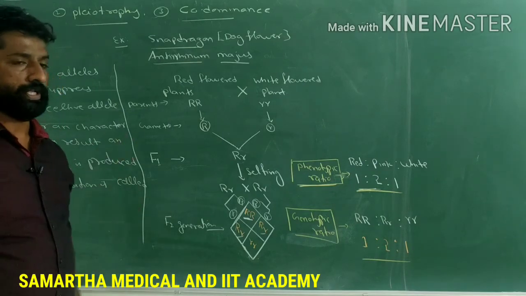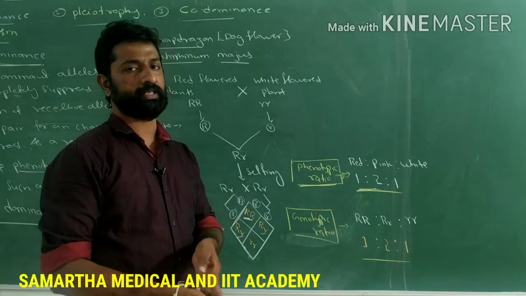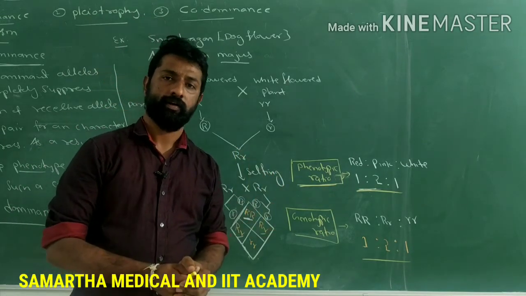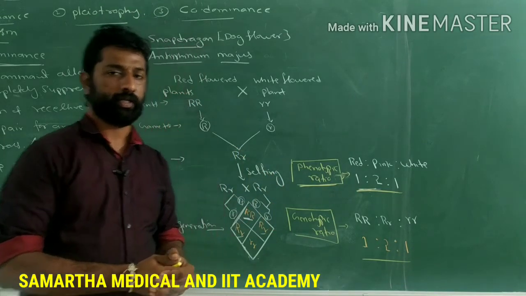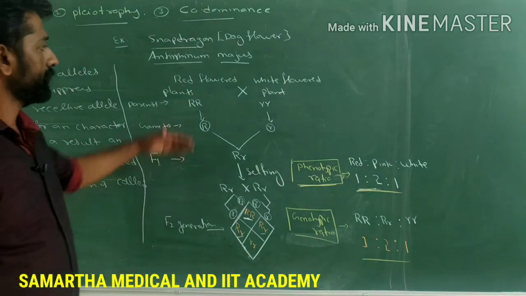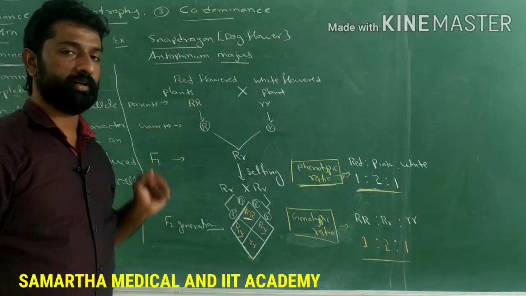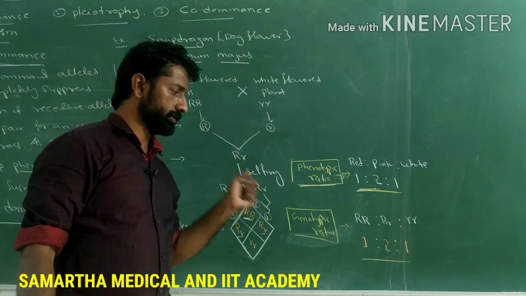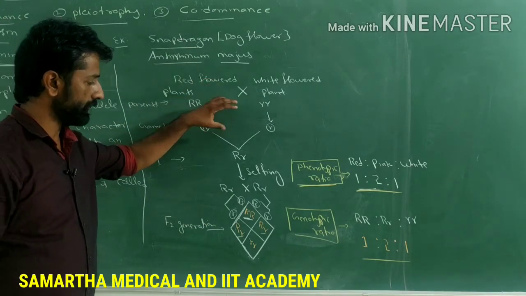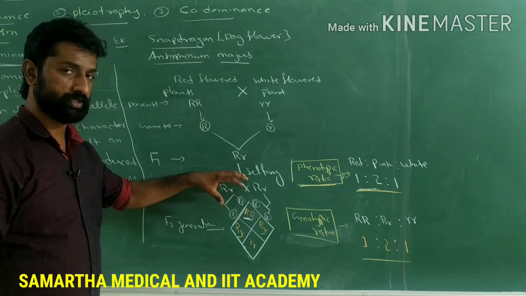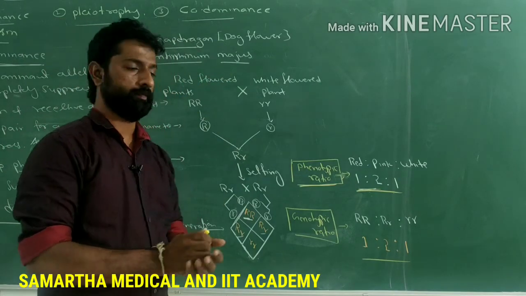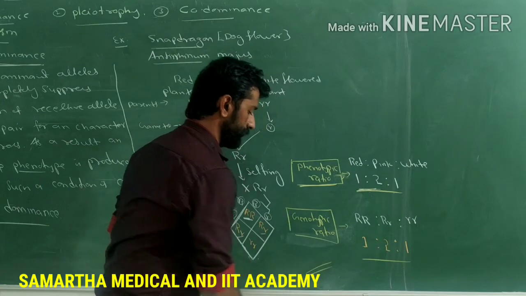So it is very important for the PUC examination, and it will be more often asked for 5 marks in the PU examination. So remember, first you have to write the definition of incomplete dominance, then the representation of the cross in order to show the concept of incomplete dominance, and explain whatever you write as a representation of a cross in terms of description. Is it clear, guys? This is regarding incomplete dominance.